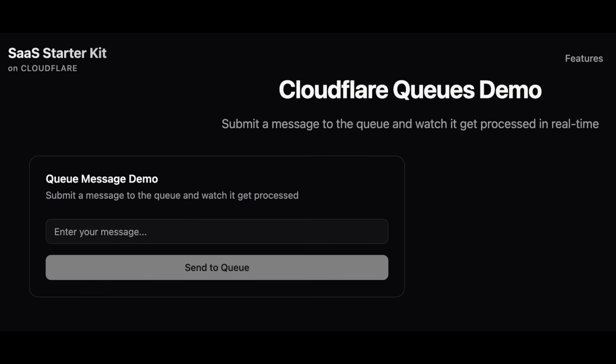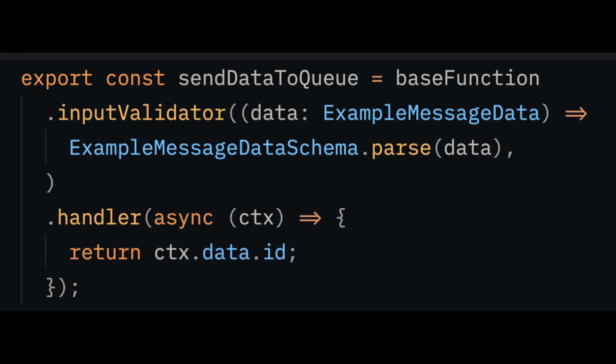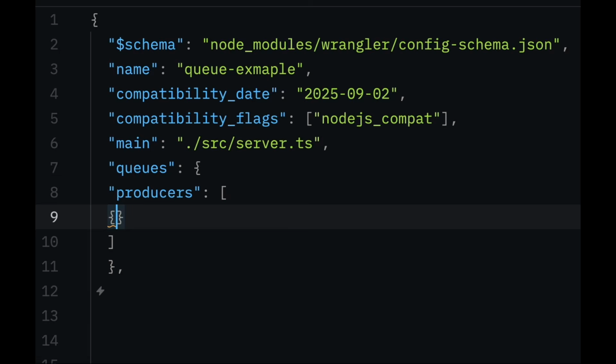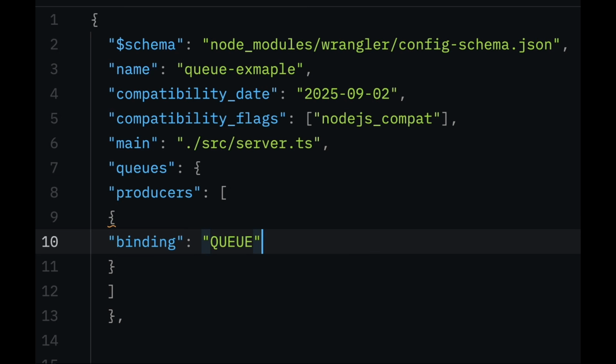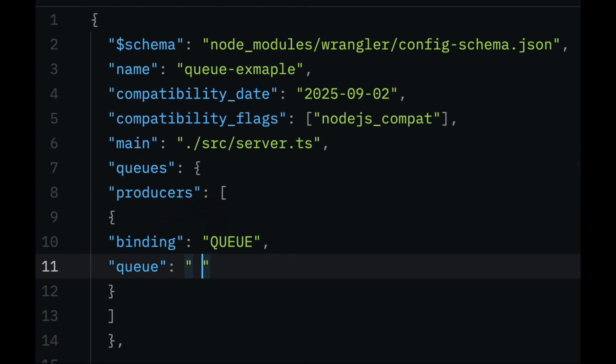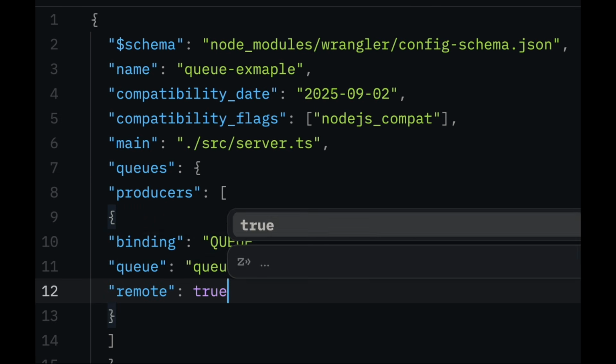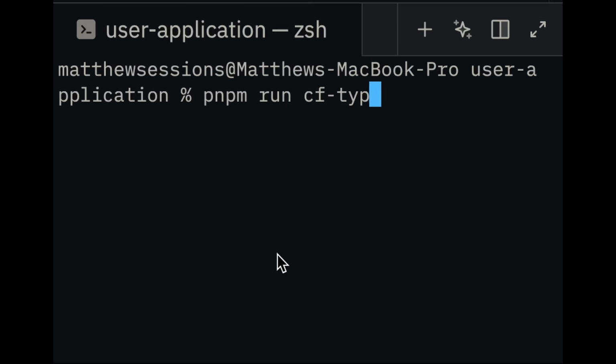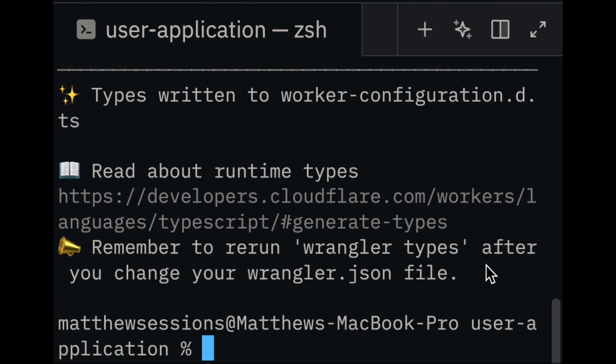There's an input form that submits a message to a server function. To understand how to use queues, this server function is going to act as a producer to send a message to our queue. Now, let's head over to the wrangler.jsonc file and set up a producer configuration. You need to specify a binding name and also add the name of your queue. The remote field is optional and defaults to false, but I like to set it to true so I can run locally and send the data to the production queue. Now in your terminal, you're going to run the cf typegen command, which will generate your bindings for this project.